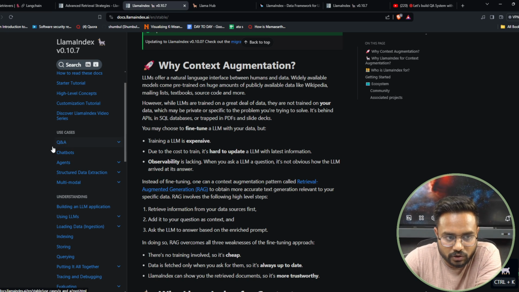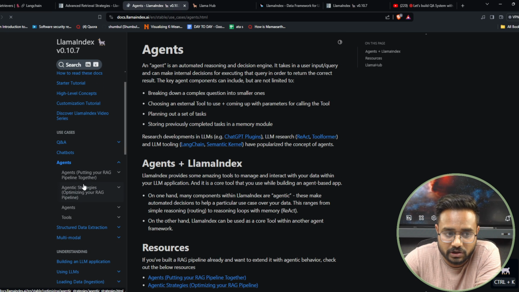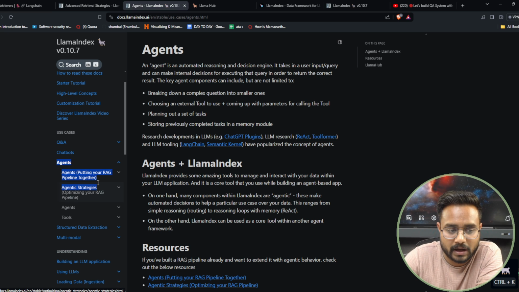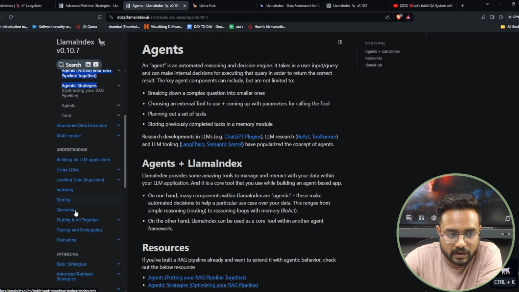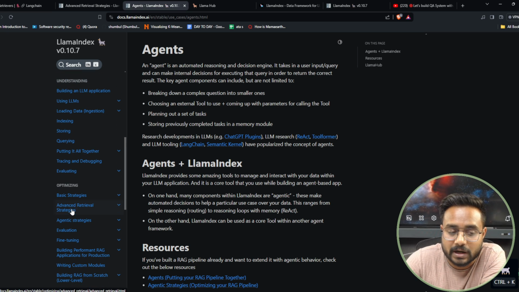Here are use cases for question answering, for the chatbot, right? Now you will find that Llama-Index also has agents. Putting your RAG pipeline together, okay, we can use it. We can connect your RAG pipeline with some third-party API. Here we have indexing, storing, querying, and evaluation, which I was trying to explain to you.